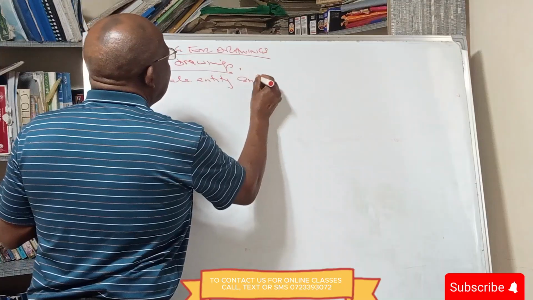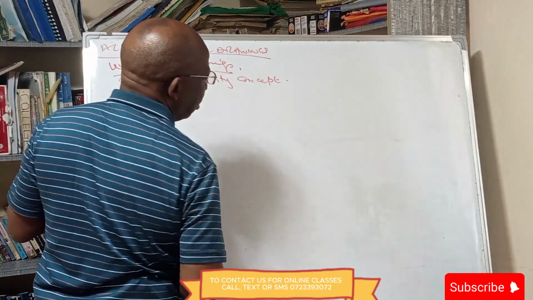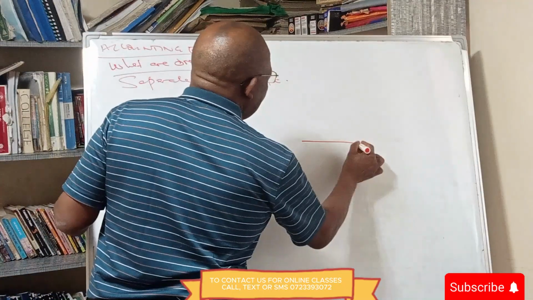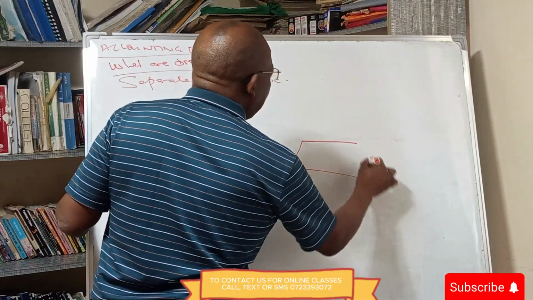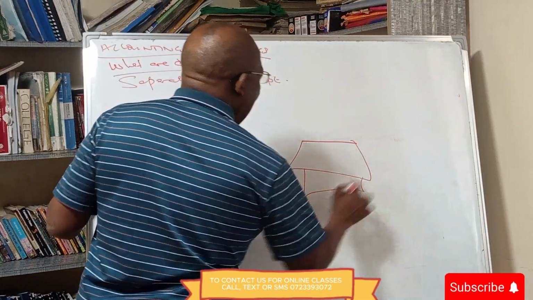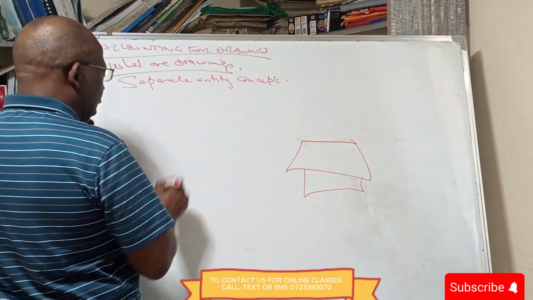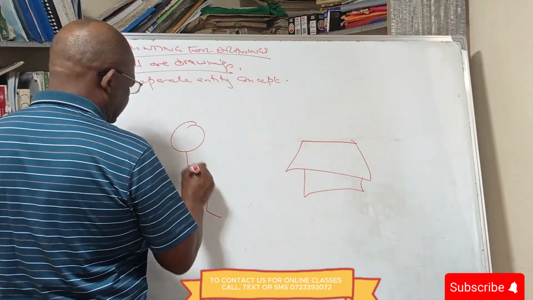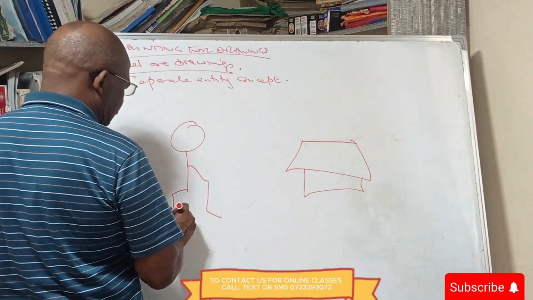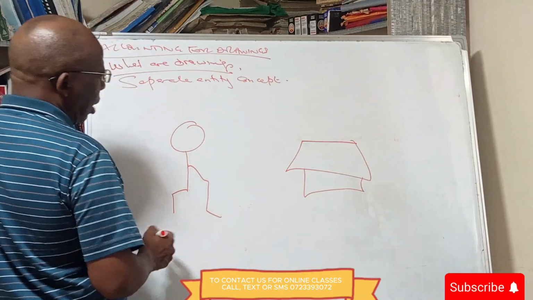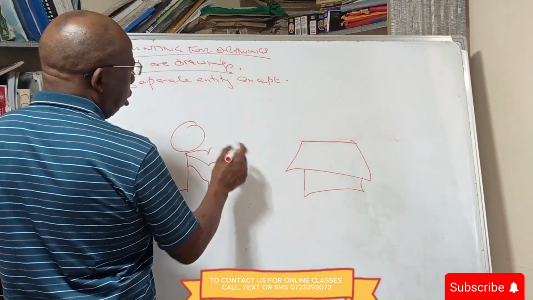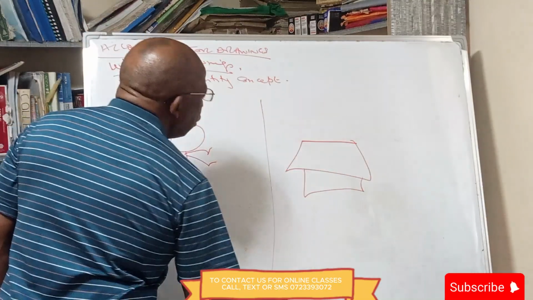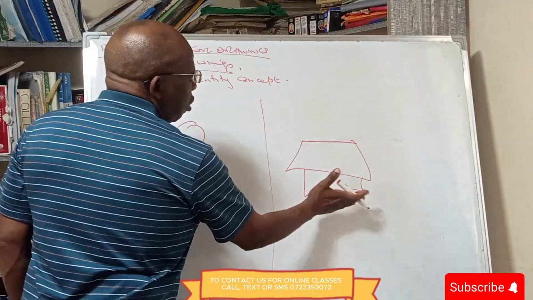We say the business and the owner are separate entities. The business and the owner are supposed to be treated separately.